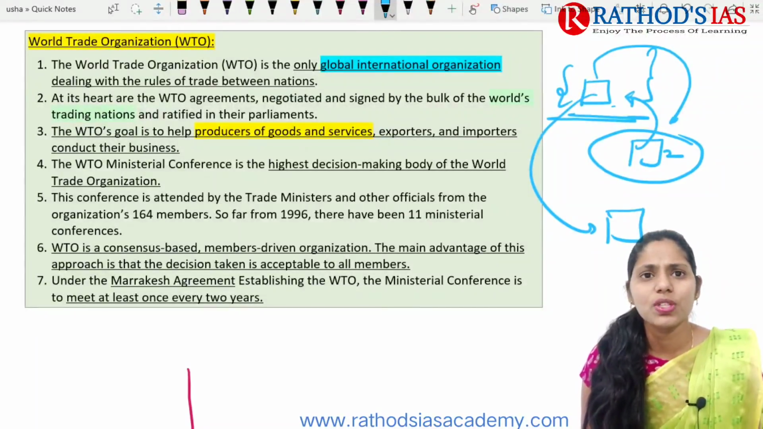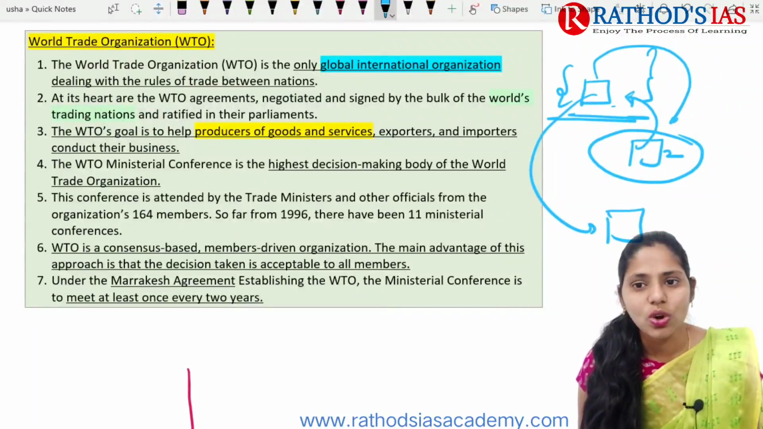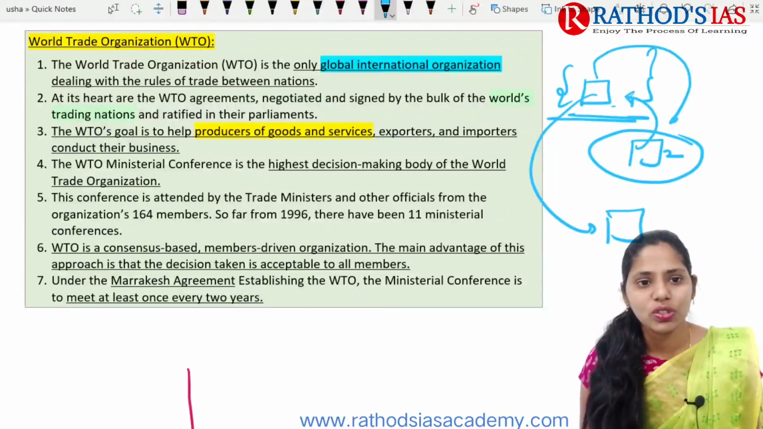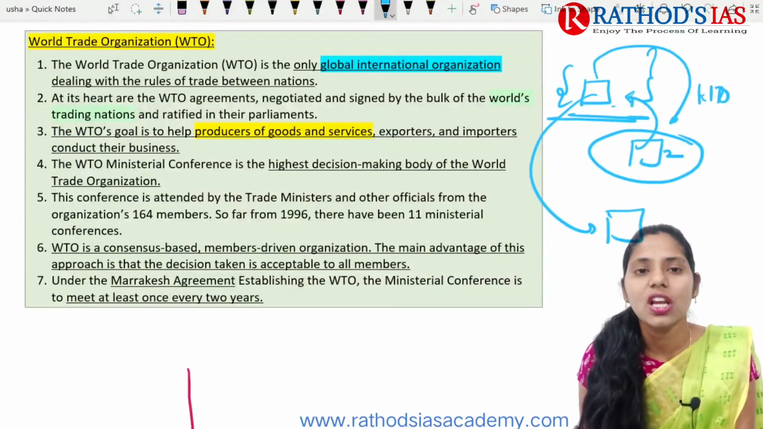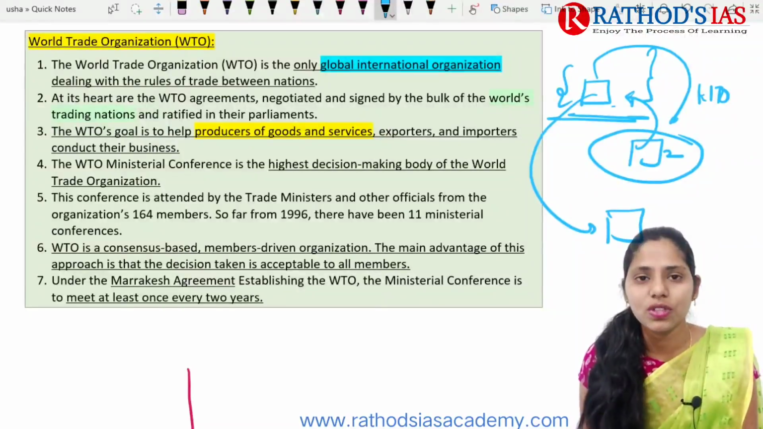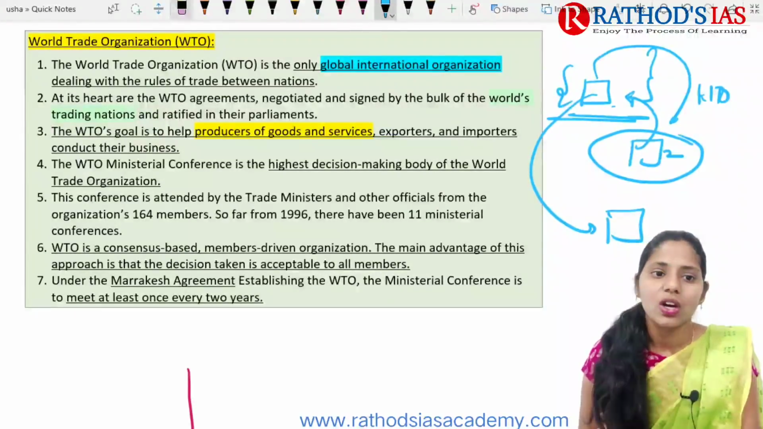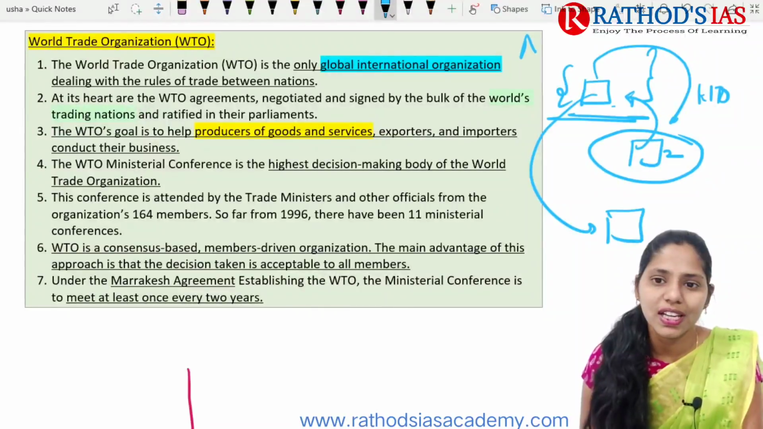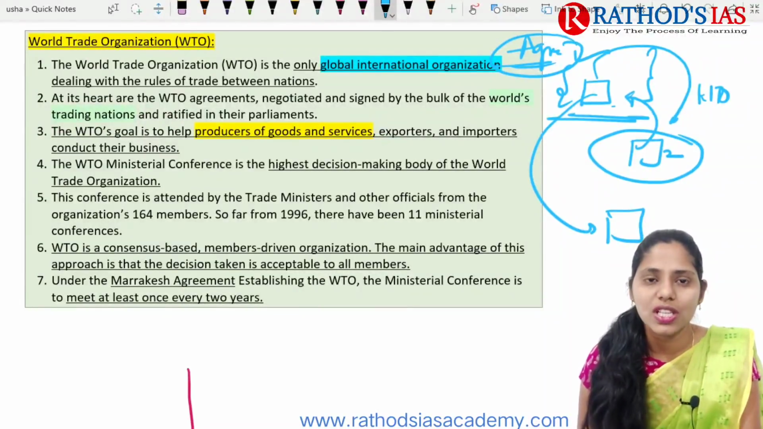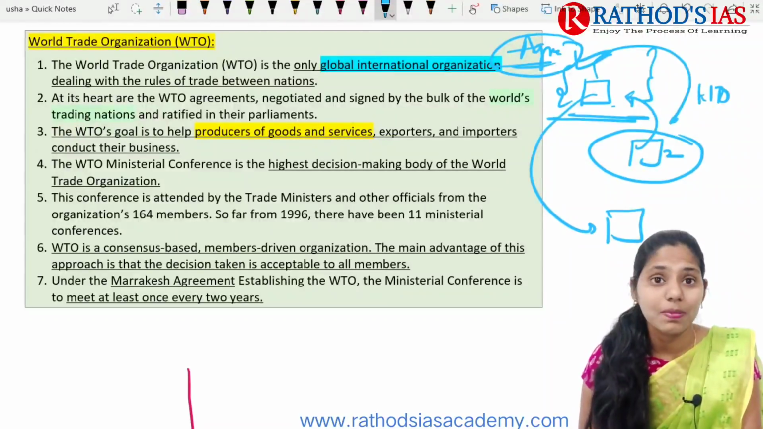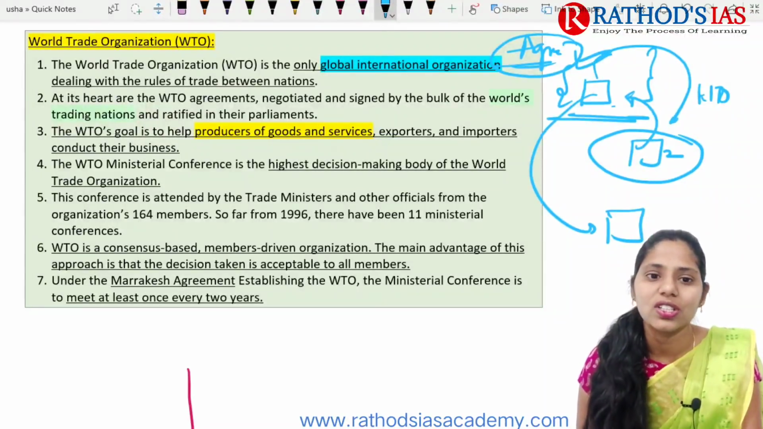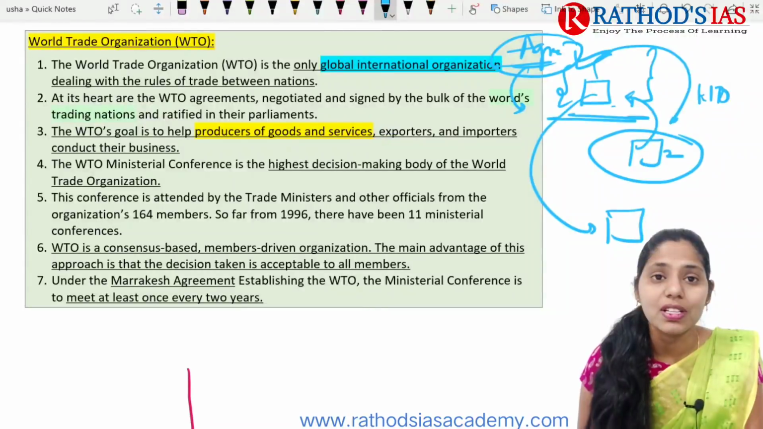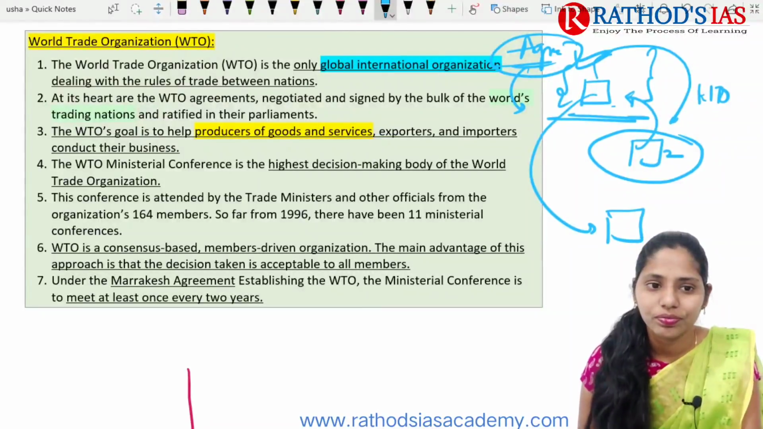So whenever imports and exports happen between nations, there is a need for an organization which deals with the rules of trade, right? Because of this, we came up with the WTO, the global international organization which deals with rules of trade between nations. The WTO has agreements, which are negotiated and signed by the bulk of world trading nations, and they are also ratified in their parliaments.